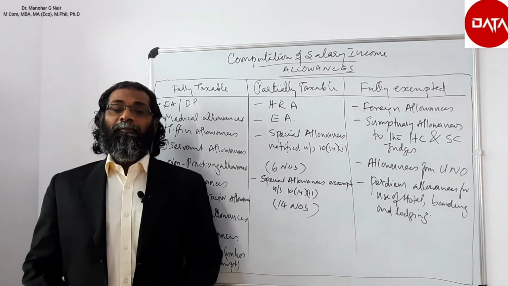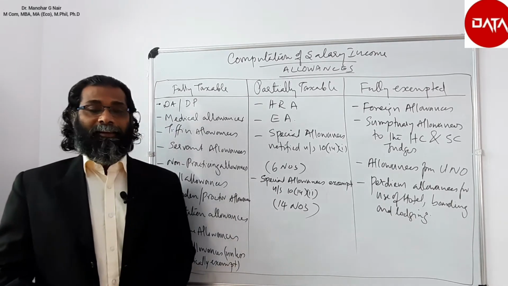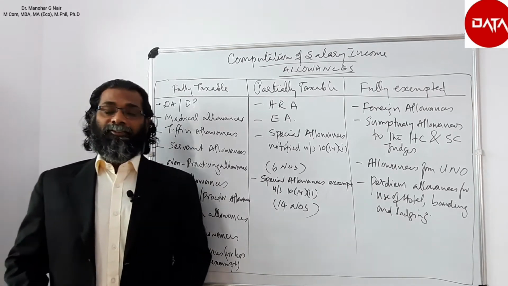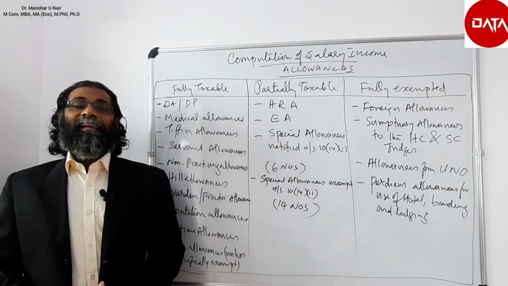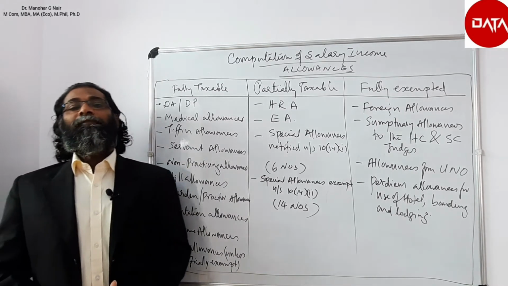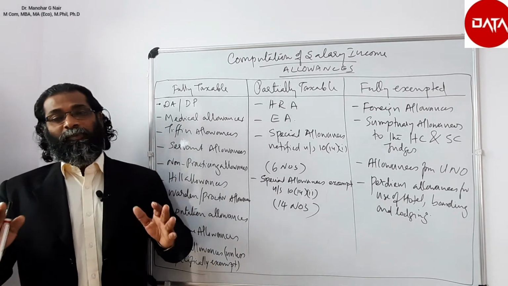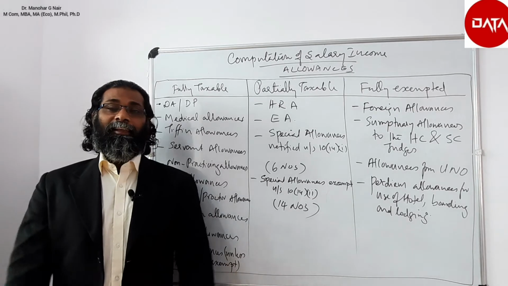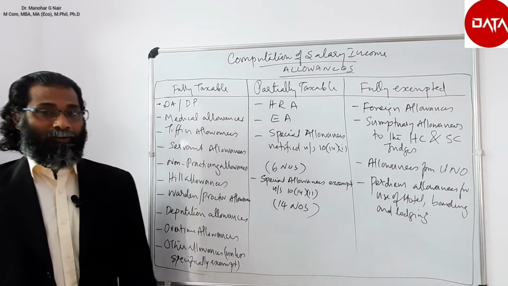In continuation with the previous video, that is the computation of salary income, today let us discuss the allowances. Allowances are nothing but any additional payment in the form of cash along with the salary. If anything is paid along with salary in the form of cash or money, it is said to be allowances.